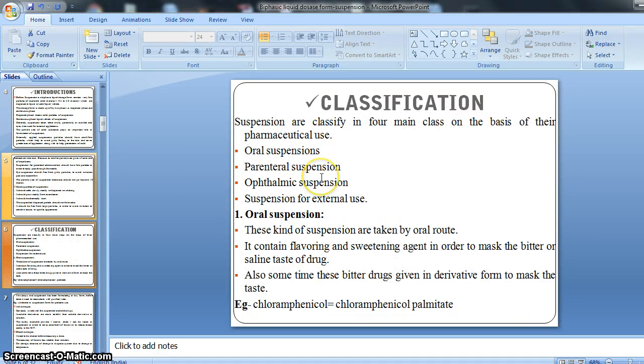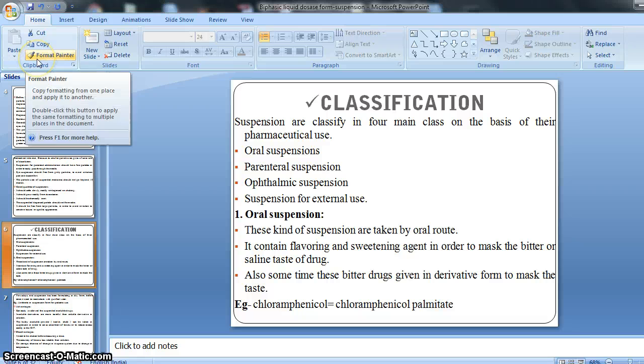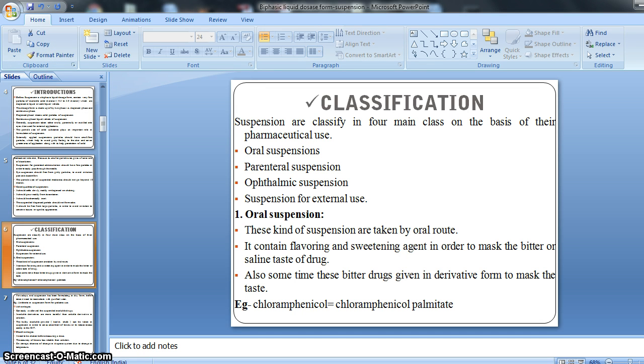Then let's focus on the classification. Suspensions are classified in the following way, on the basis of their use.